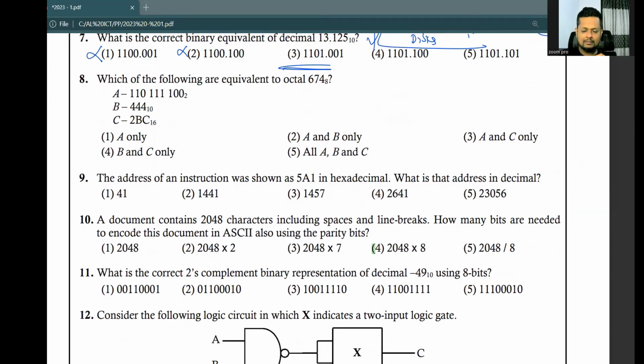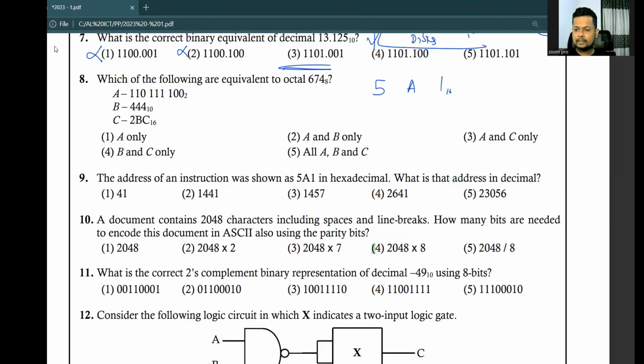Actually, the address and instruction are not involved in the question, because it's just asking what is the decimal equivalent of 5A1 in hexa. How to convert this into decimals?